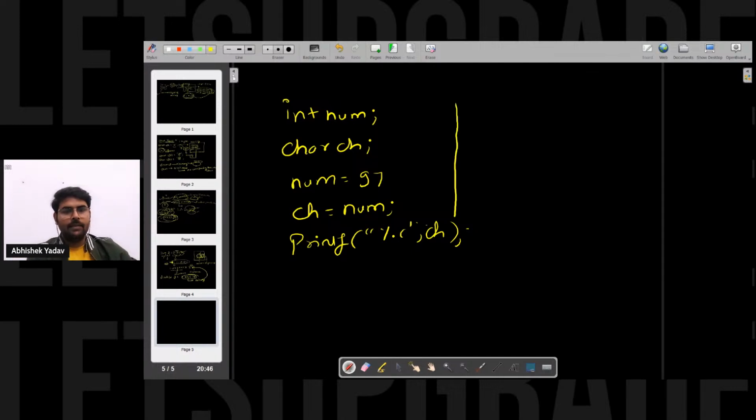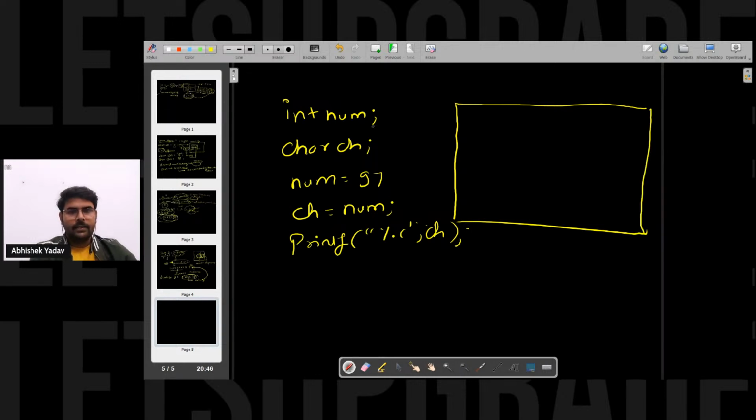So here I have the memory, right? Let's assume this is my memory. Inside this, for the first line, what will happen? My compiler will say, hey, I will allocate 4 bytes to variable num. There will be the starting address 700, and there will be some end address here, that is 714. And again, the address is in hexadecimal format, but for simplicity I'm just taking a small value here, okay? But it will be in hexadecimal format.